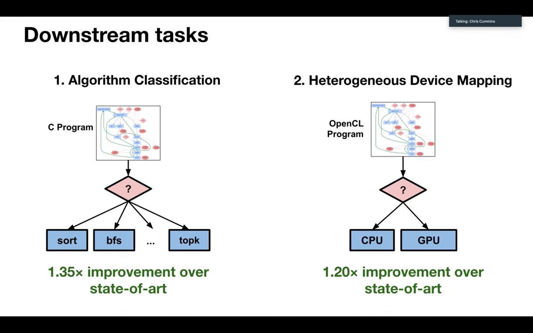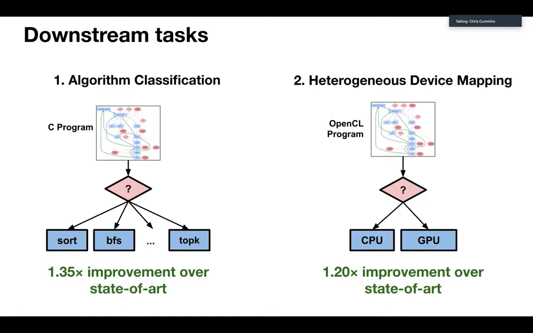The first of which was an algorithm classification task. There's this lovely data set that some guys released a few years back, which is basically 104 different classes of program, and they've got like 50,000 examples in total. Your job is to try and predict for every program what is the class, like what does the algorithm do. And our approach quite significantly outperformed the state of the art.